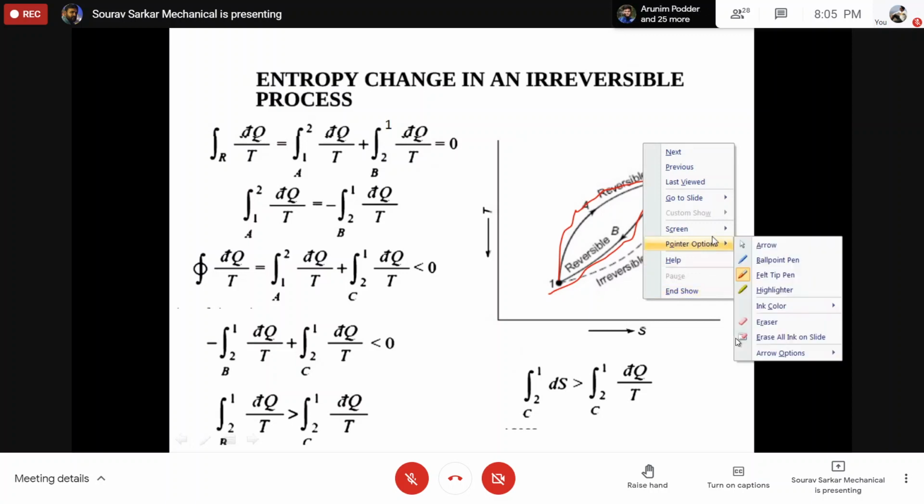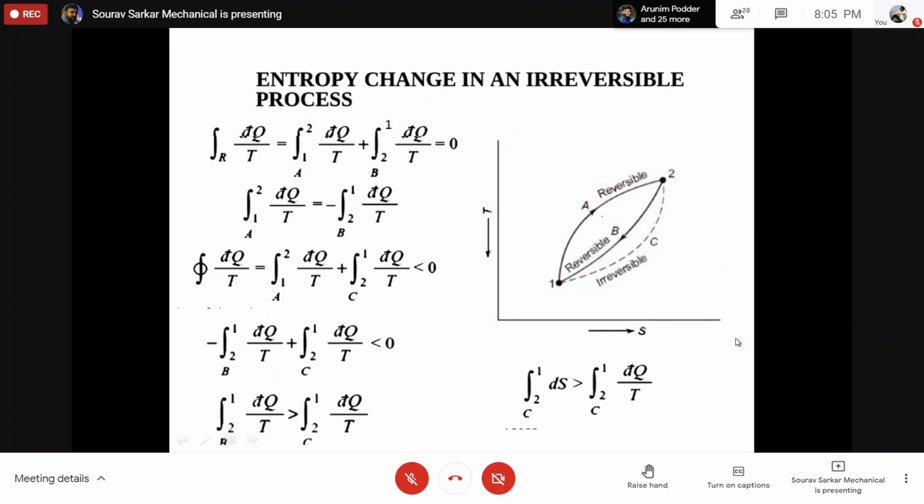So we will have two reversible processes, A and B. And there is another cycle, that is an irreversible cycle, which consists of the path A and the path C. Is it okay? Now the question is, sir, in the irreversible cycle there is a reversible path. That may happen, but if some part of the cycle consists of an irreversible path, the whole cycle will become irreversible. Do you get my point?